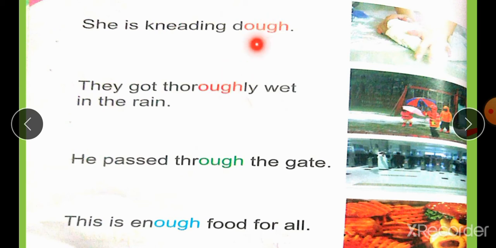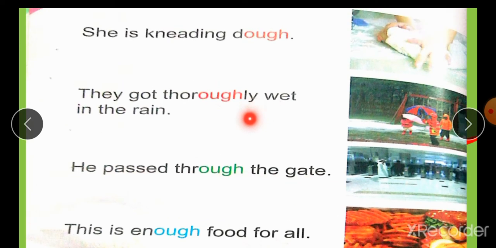Students, the sound of OUGH in both words is used in a different way. Dough has the sound ow, and thoroughly has the sound uh-ow. These are the two sounds we studied about OUGH. Students, we will study more sounds in this lesson.